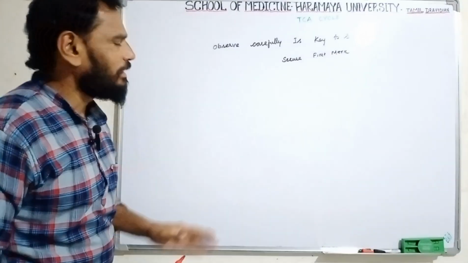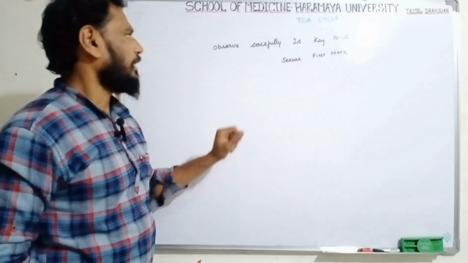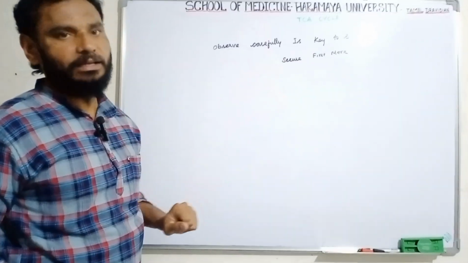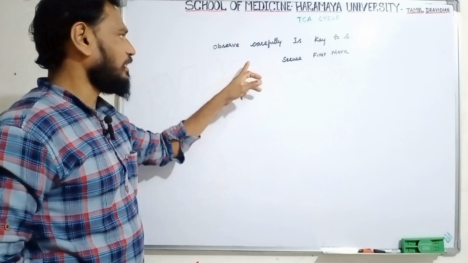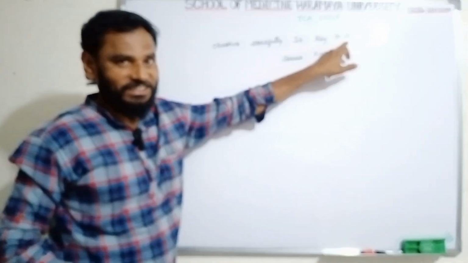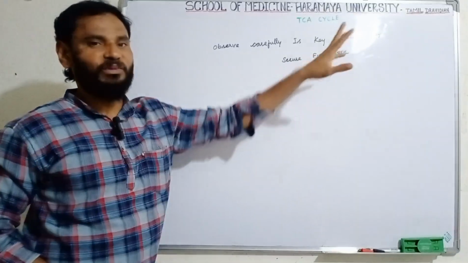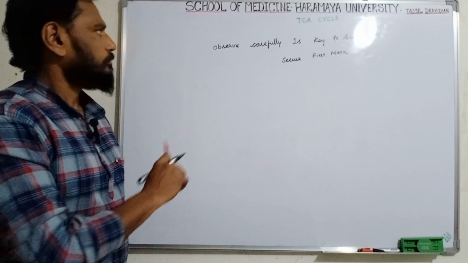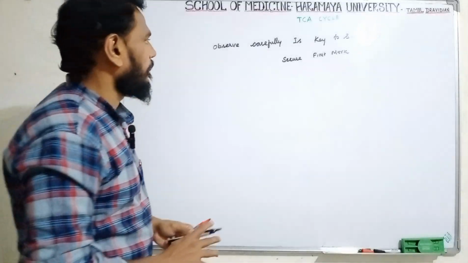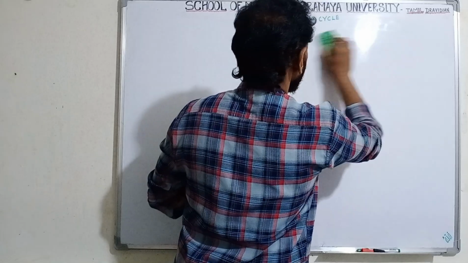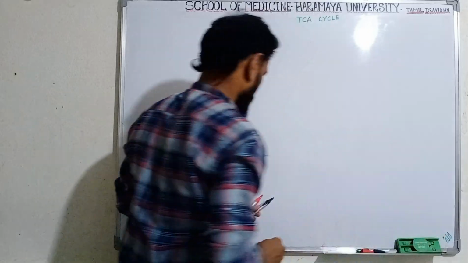So this is the TCA cycle. Finally, I am going to ask you the same question. Okay, what I wrote here: listen carefully, observe carefully is key to success by secure first mark. This is called the TCA cycle.